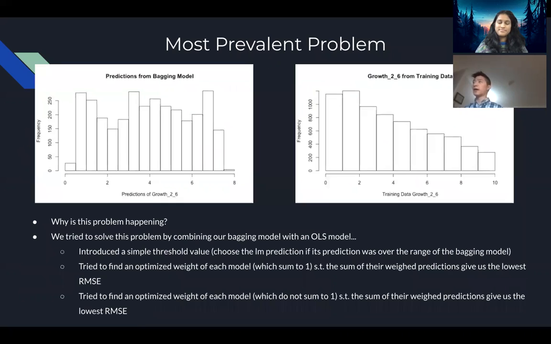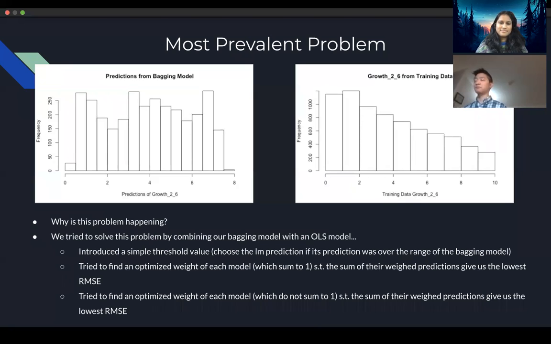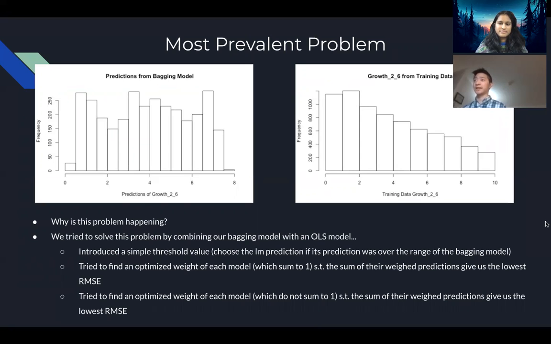Right, so next, our most prevalent problem is that our predictions were ranging from 0 to 8, while our training data response variable was really ranging from 0 to 10. And this was mostly happening because a bagging model tends to shift predictions away from extreme values towards the mean. So we tried to solve this problem by combining our bagging model with an OLS model in various different ways, and none of them seemed to work very well.